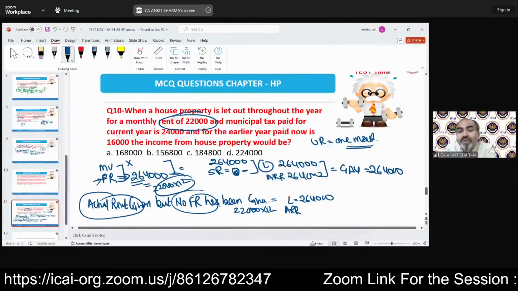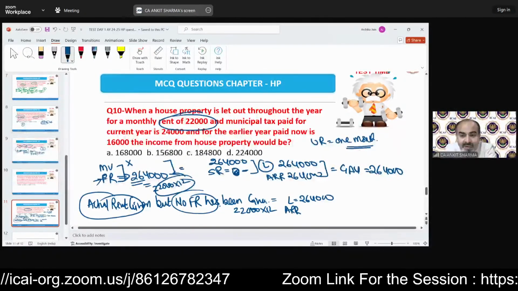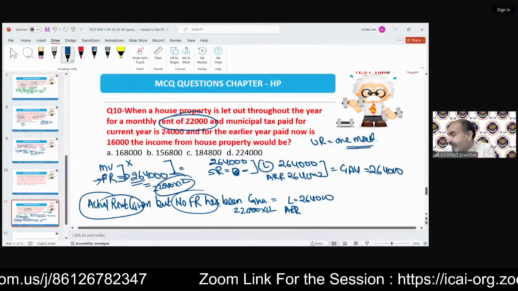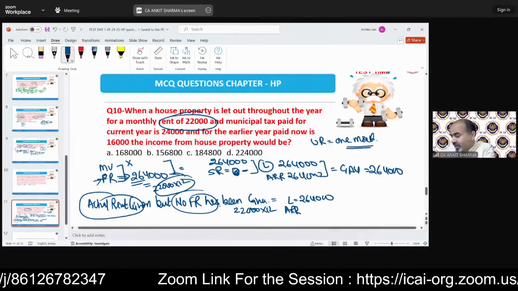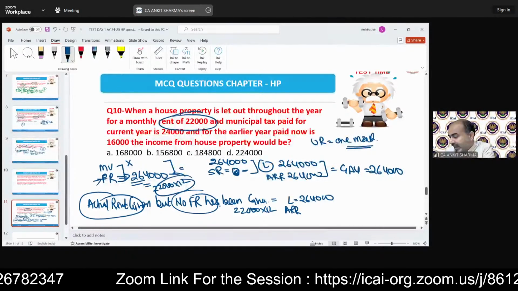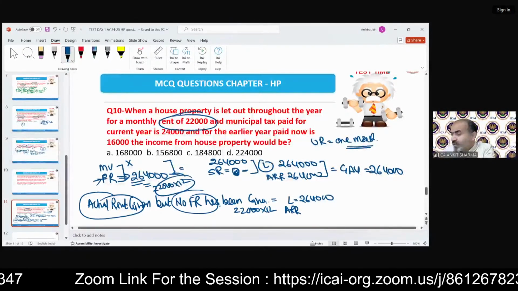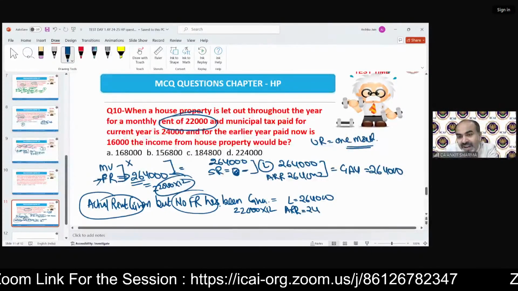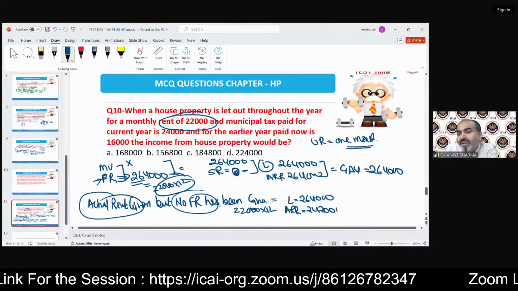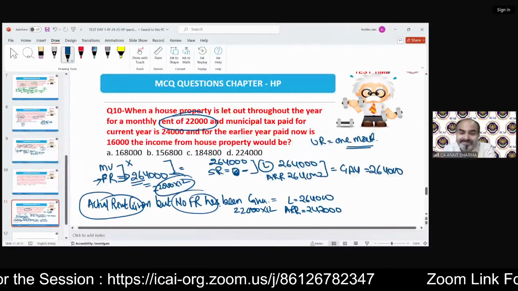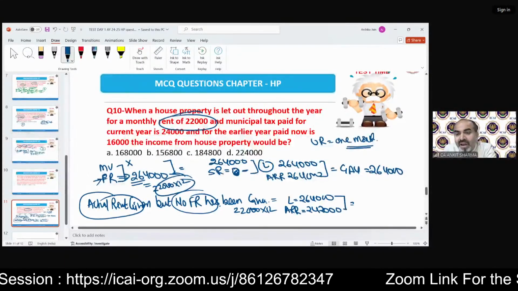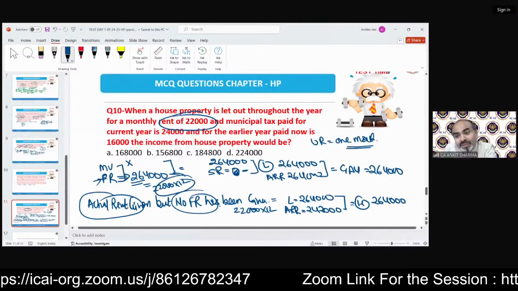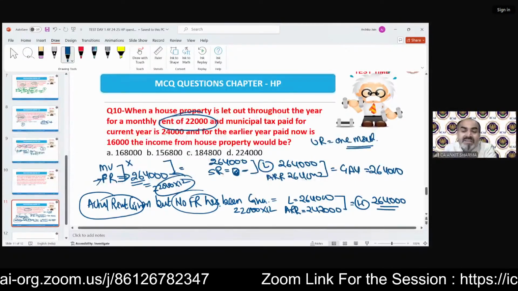For ARR, we are not going to take the full value. We will take it after reducing 22,000, so we take only 11 months rent, that is 242. So if there is unrealized rent, we take 2,42,000 as that value, and the higher will be 264. GAV will be 264. The correct GAV answer is this.